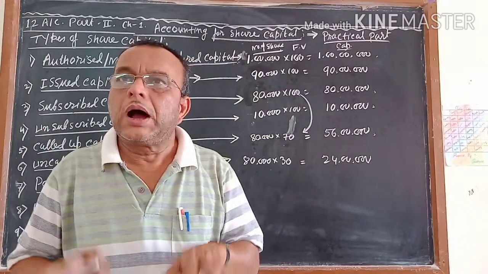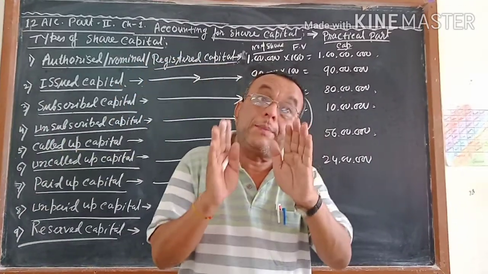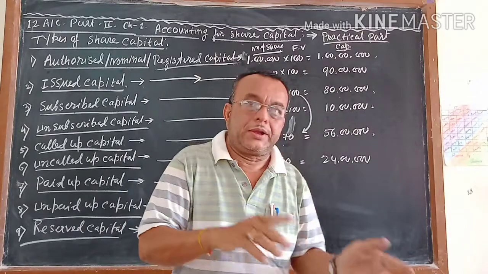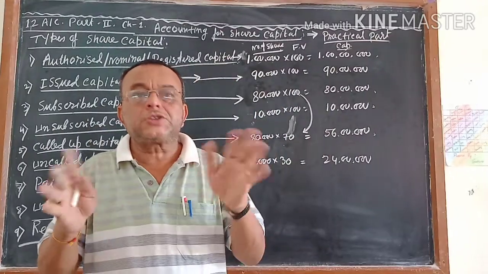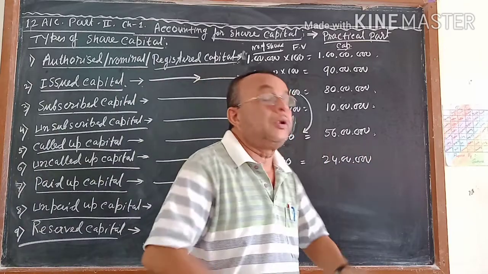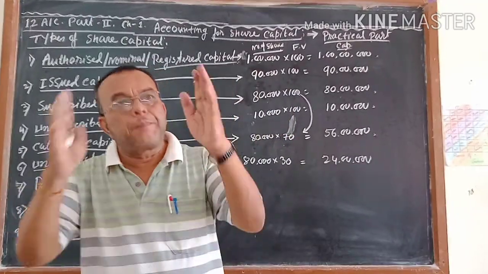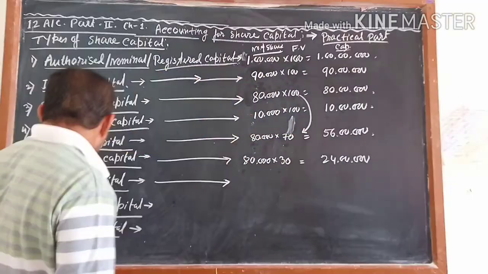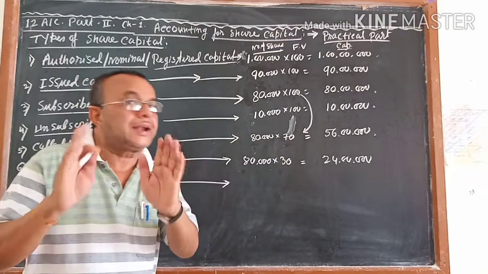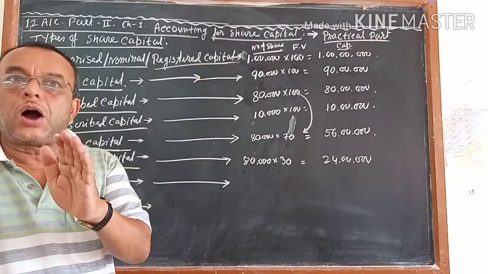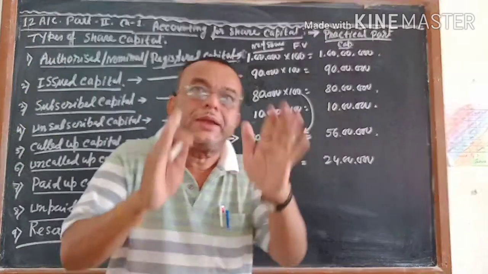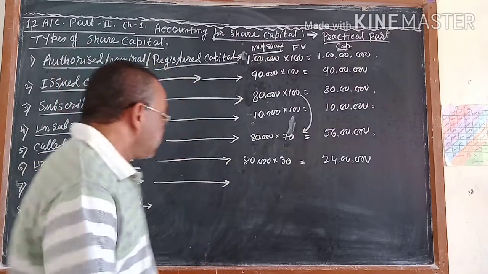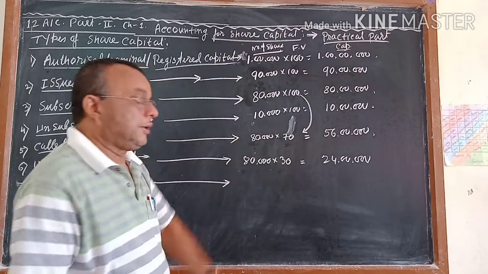Paid up मतलब होता है how much company were able to collect the money or company could collect the money or how much money the public paid. Company told to pay. It is not that whenever company is telling to pay, immediately public will pay. Sometimes it may happen that company told to pay the money, but in time public are not able to pay the money. So here paid up capital means how much company collected the money from the public. Follow? How many shareholders paid their money in time is called paid up capital. Do you understand? Its meaning is that now we have to collect 80,000 into 70.